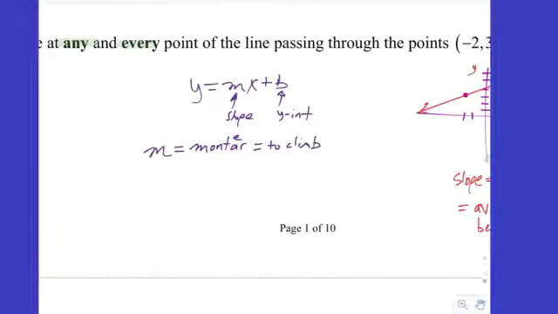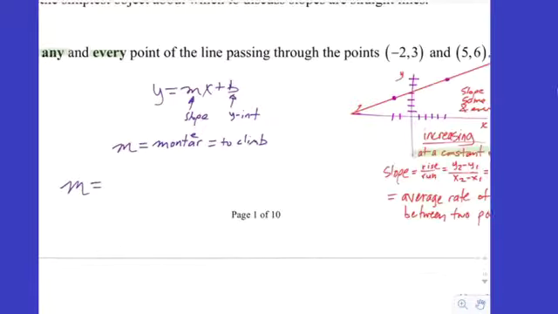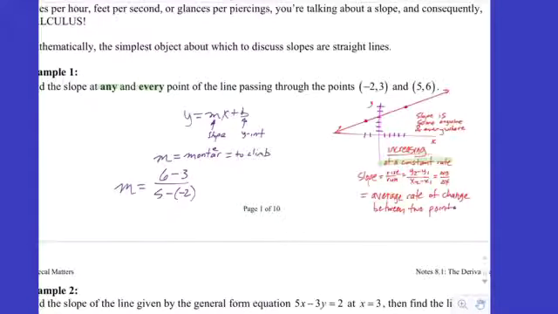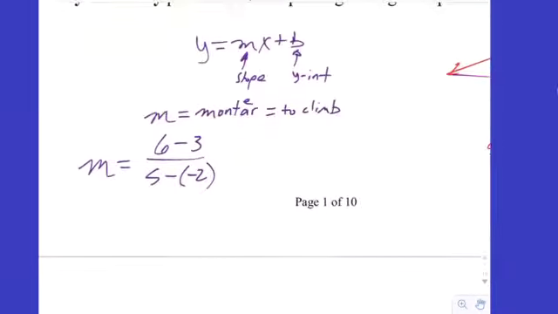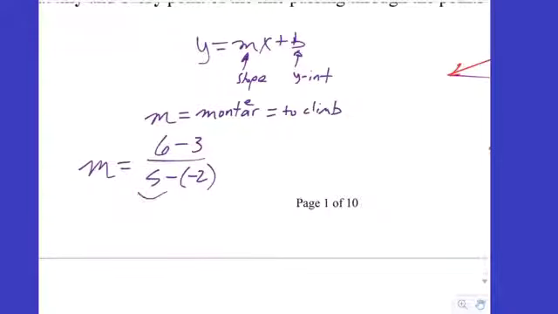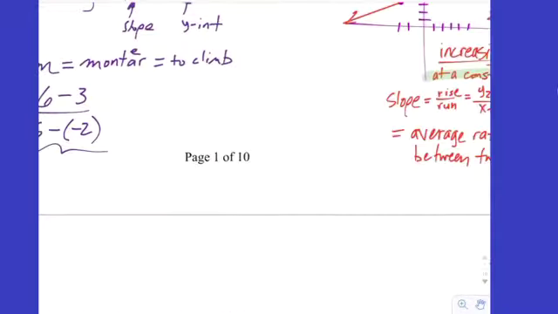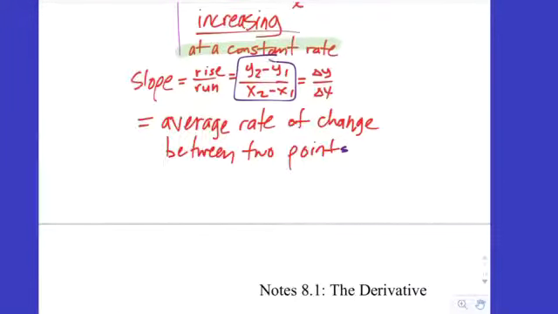All right, so we'll go ahead and find the slope here. It's the change in y over the change in x. So that's going to be 6 minus 3 all over 5 minus negative 2. Now, you can actually do it the other way around, 3 minus 6 over negative 2 minus 5. But you want to get in the habit of doing right minus left on your x's, because x is your independent variable. If you do the x value on the right minus the x value on the left, those go in the denominator. This right here is very important.